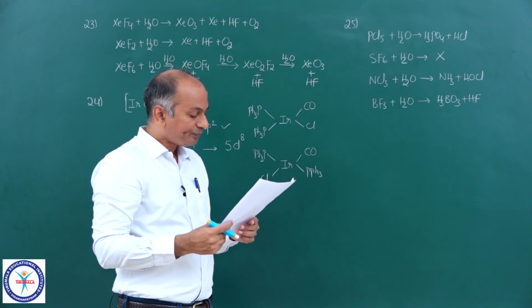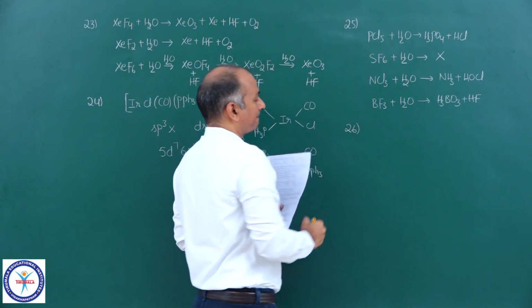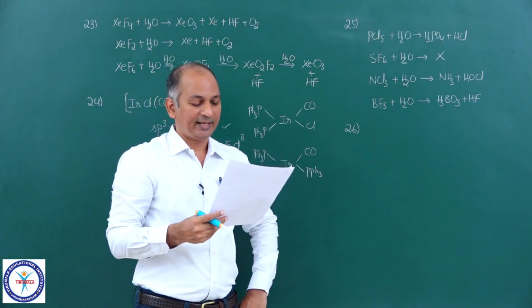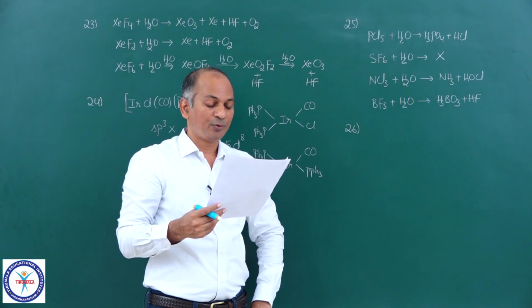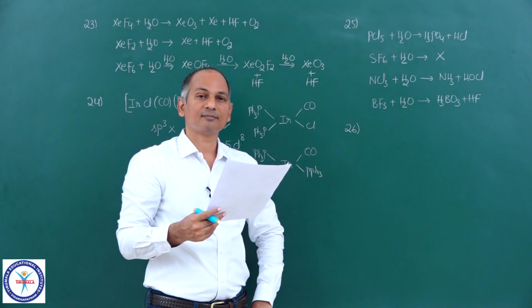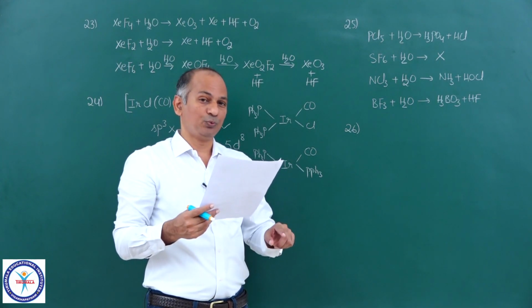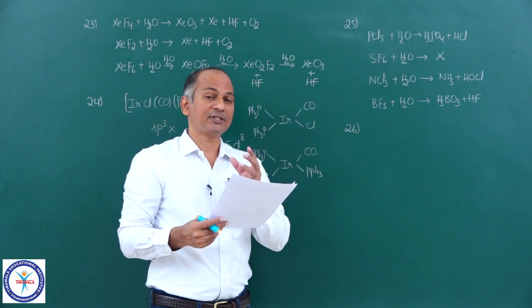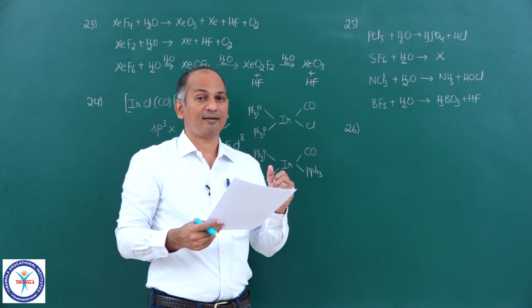Okay. Now come to the 26th question. Chloride of metal A reacts with Na2S2O3 to give B plus NaCl. And B plus Cu, you are getting that metal. That means copper is able to reduce the metal ion.